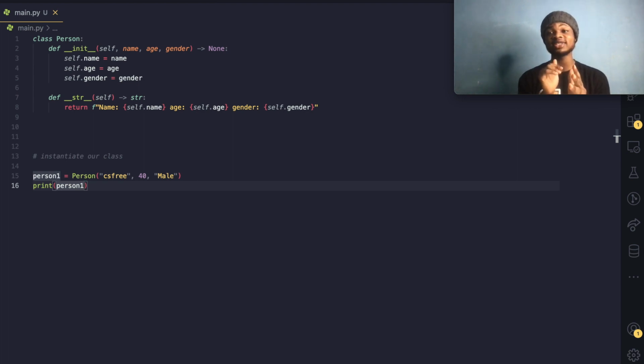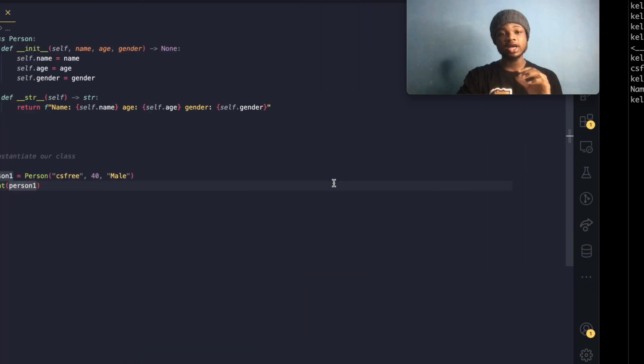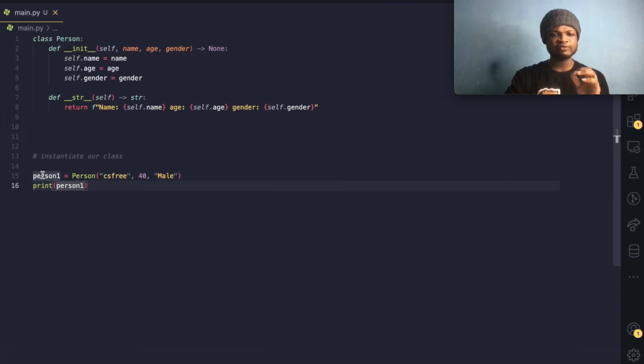Mission accomplished. A milestone. We'll just hit a milestone right now, because we're now seeing our object represented in this format instead of in the address format, right? And it makes a lot of sense. So now, what is the next step? The next step is that we want to improve this str step, because we want to save this into a database. So if we want to save this into a database, what can we do?